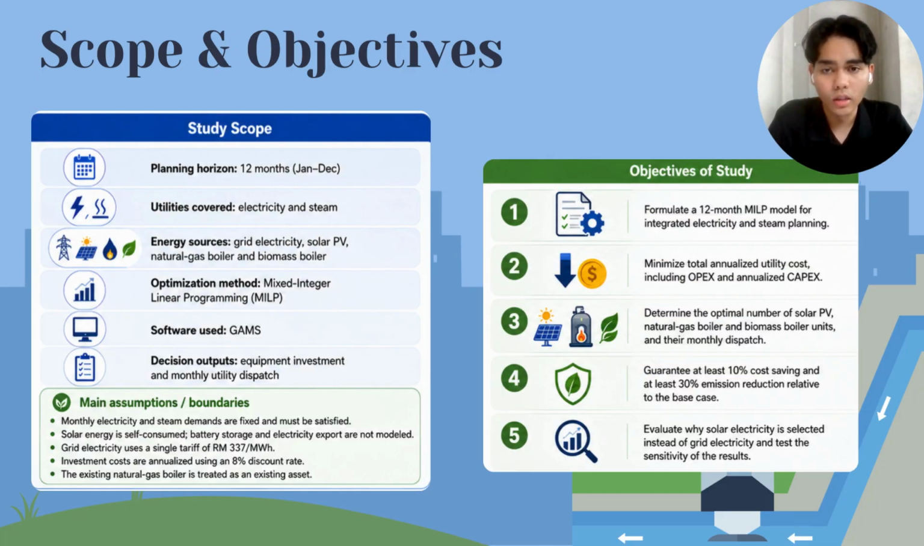The study covers a 12-month planning period and focuses on electricity and steam supply, where the energy sources considered are grid electricity, solar PV, a natural gas boiler, and a biomass boiler. The model is developed using mixed integer linear programming in GAMS. The main objectives are to minimize the total annualized cost, determine the optimal equipment investment and monthly dispatch, and achieve at least 10% cost saving and 30% emission reduction.